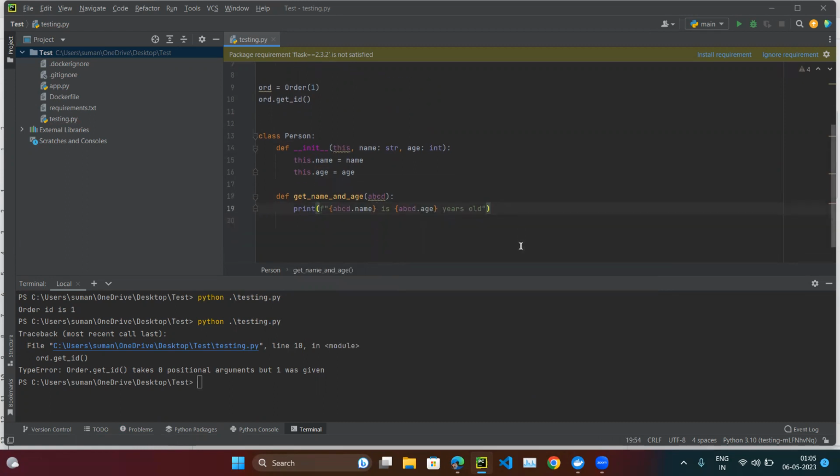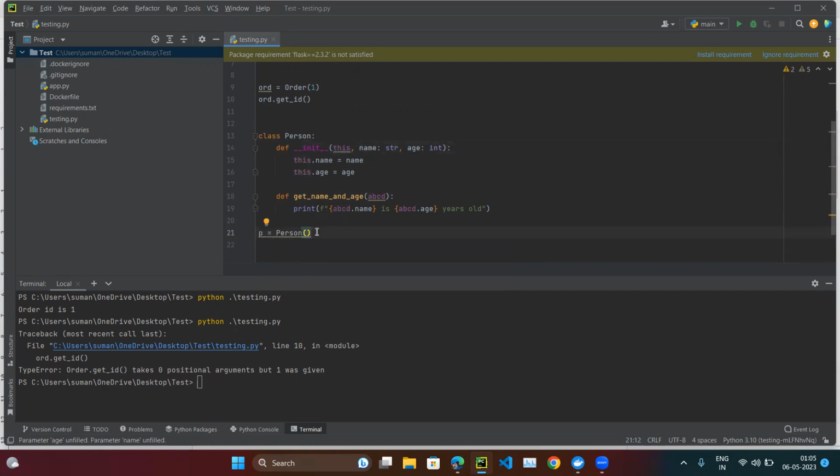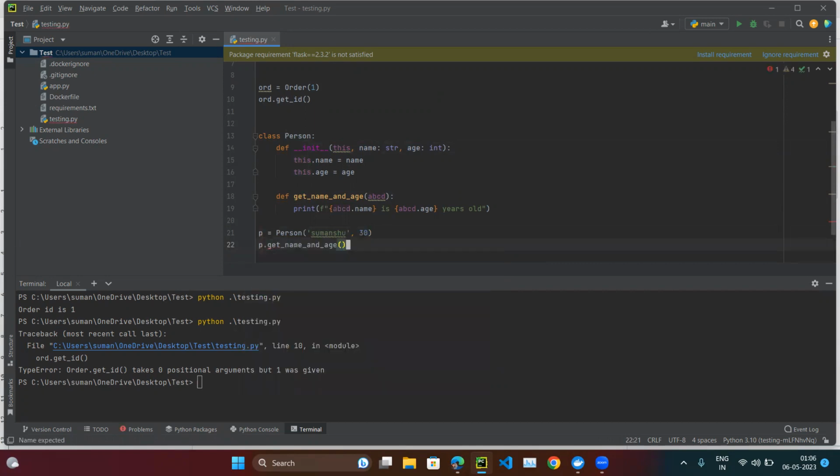All right. And now we will define the object. So p is the object of the class Person, and in the init method, which is a constructor, it is expecting 3 arguments: first, second, and third. So first is this, we are passing p, that is the object only, the instance reference. Second is name, so let's pass my name. All right, so let's pass age. That's the integer we are passing, which is fine. Now we will call p dot get name and age.